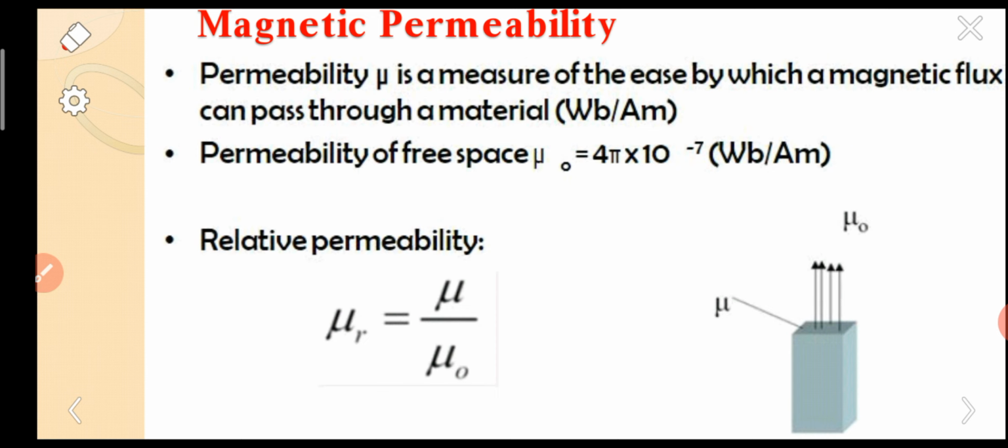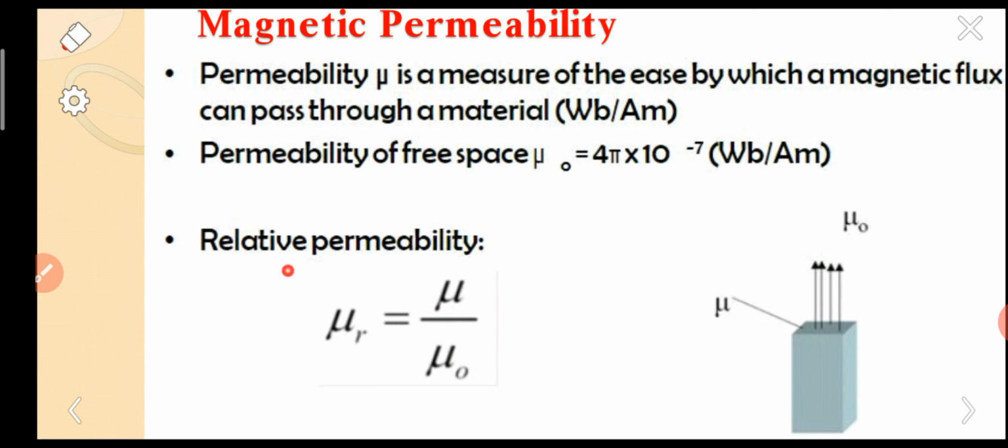Simply that is the permeability. This is the material, these are the field lines. Generally the permeability of free space is represented by mu naught, equal to 4 pi into 10 power minus 7 Weber per ampere. You have to remember it, it is used in calculations.